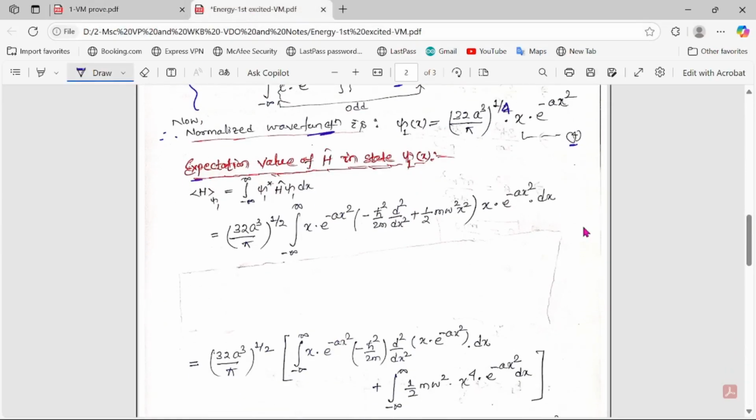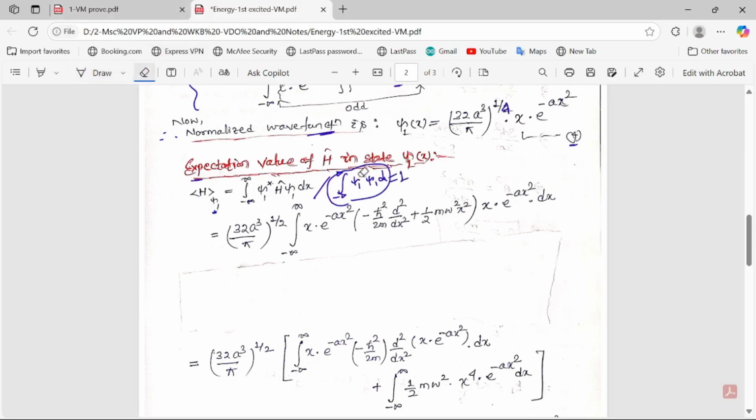So by considering the normalized wave function, the expectation value of the Hamiltonian for the state psi 1 will be equal to integral from minus infinity to plus infinity of psi 1 star H cap psi 1 dx by integral of psi 1 star psi 1 dx. But this denominator will be equal to 1 because psi 1 is the normalized wave function, no need to write.